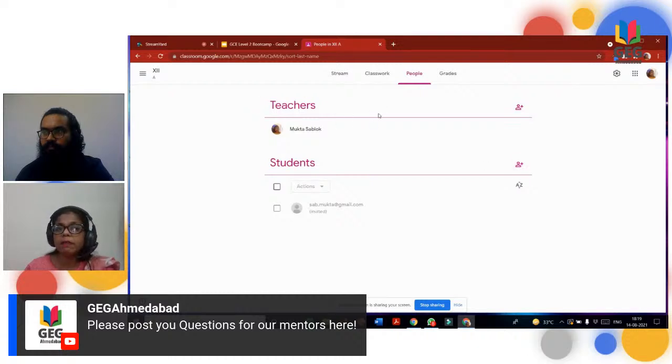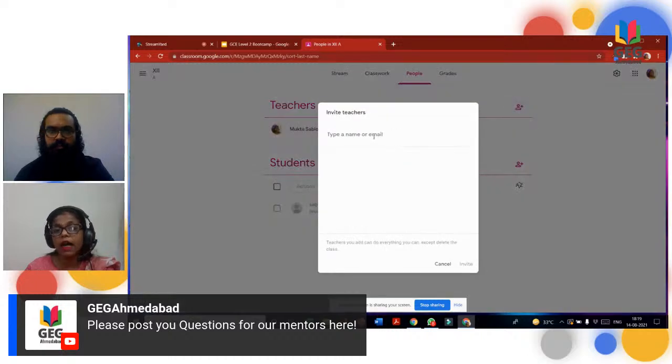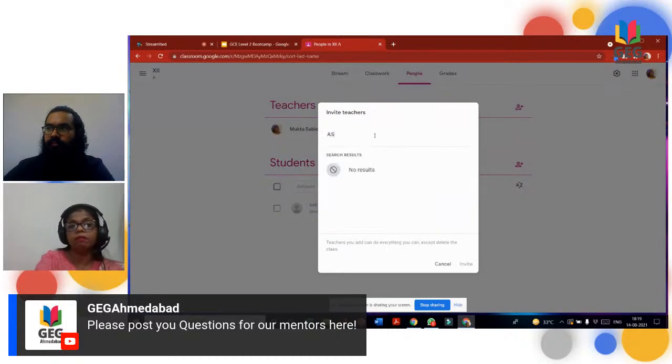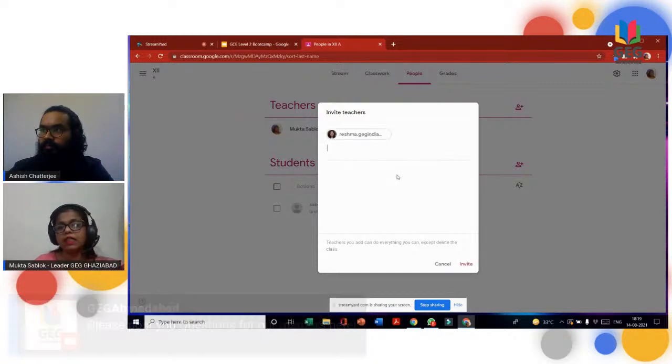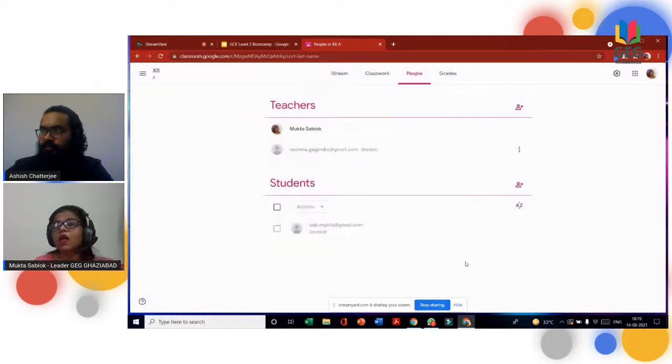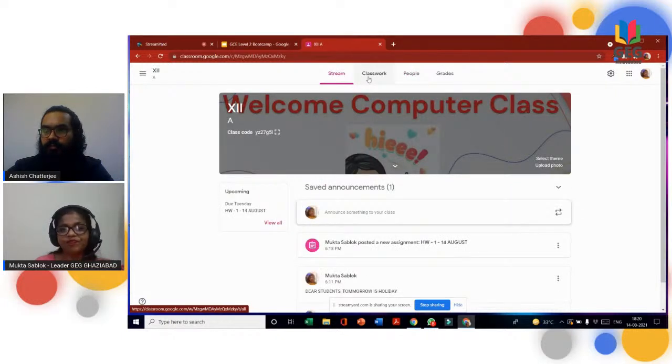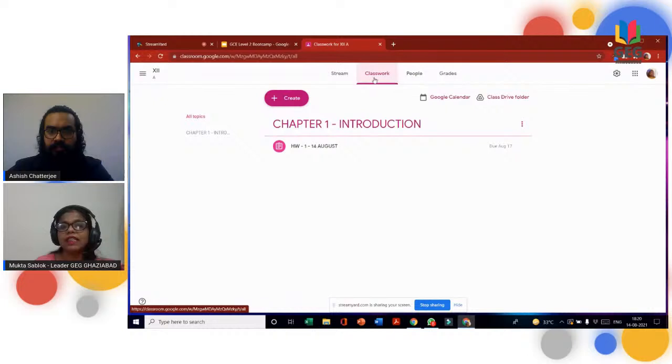This is the teacher's part. I am the owner of this classroom, but I can ask anybody from my colleagues. Let's suppose I'm just adding Reshma ma'am's email ID so that she can work with me collaboratively as a teacher in this classroom. So I hope till here it's clear and you have understood the concepts.